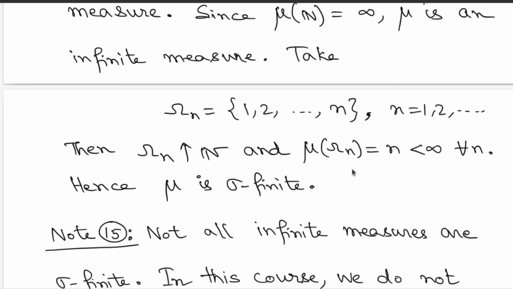But observe that the number of elements in omega n is n itself, which is finite. So it is finite for each n, but mu of omega is infinite, and here you end up having an example of an infinite measure which is sigma finite. You get these pieces omega n where the sizes are finite, but the sets increase to the whole set.